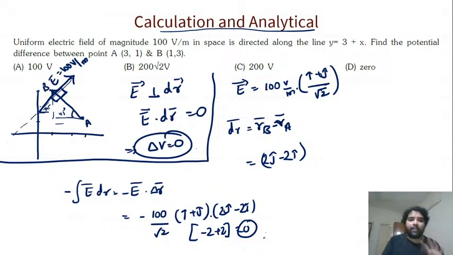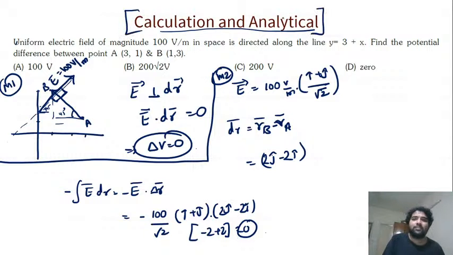Understood? So there are two methods of solving. This is method 1, which is elegant. This is method 2, which is technical. The two ways of approaching: one is elegant, analytical. One is calculational. So that's why I wrote calculation and analytical. This is method 1. This is method 2.